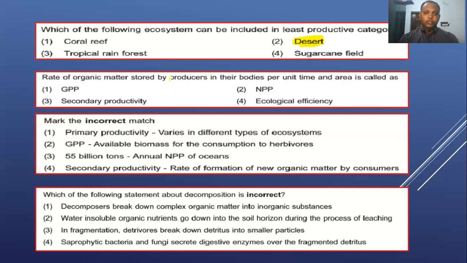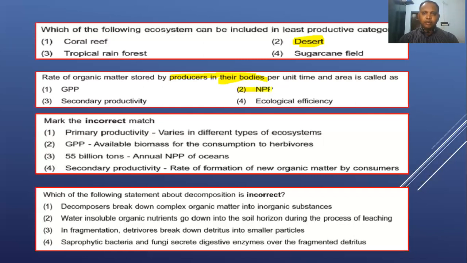A producer, by using sunlight, synthesizes some organic matter. Of the organic matter synthesized by the producer, some is used by the same organism for respiration. But the question given here is about matter stored in the producer's body per unit area and unit time. The stored matter may be available to the consumer. So the answer for this particular question is NPP.